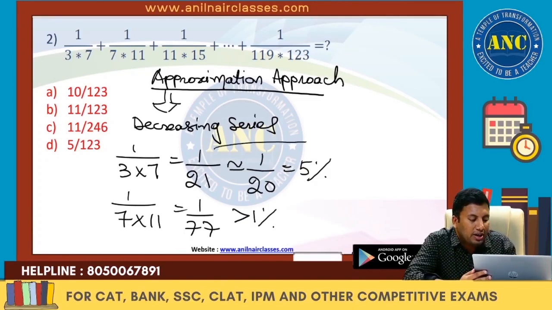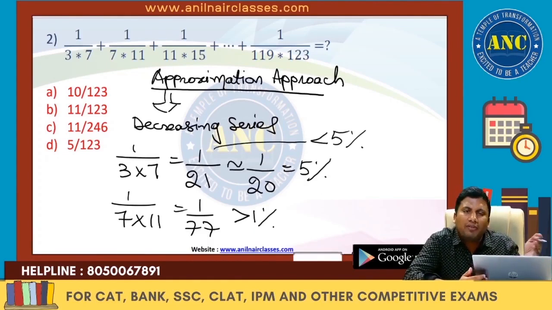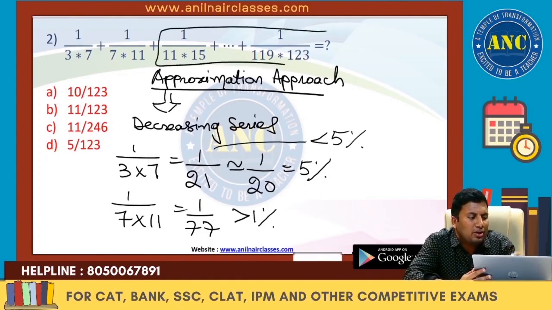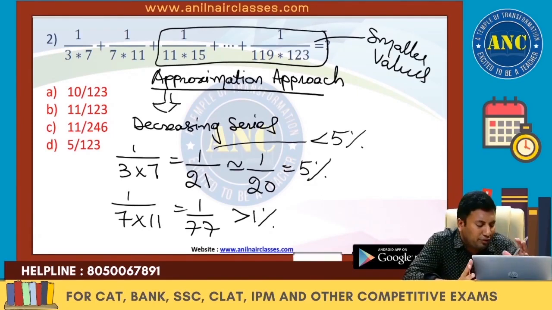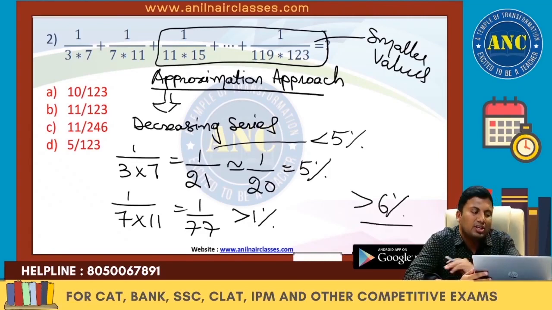These terms are less than 5%. 1 by 165, all the values are smaller values. That means the answer should be probably just greater than 6%.